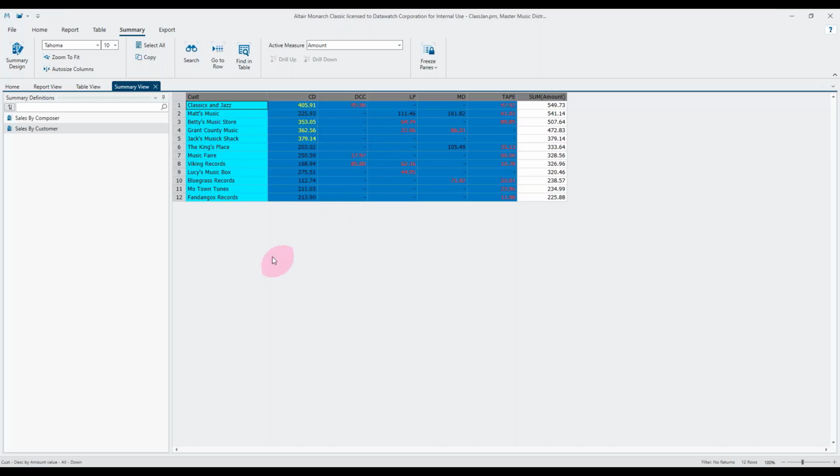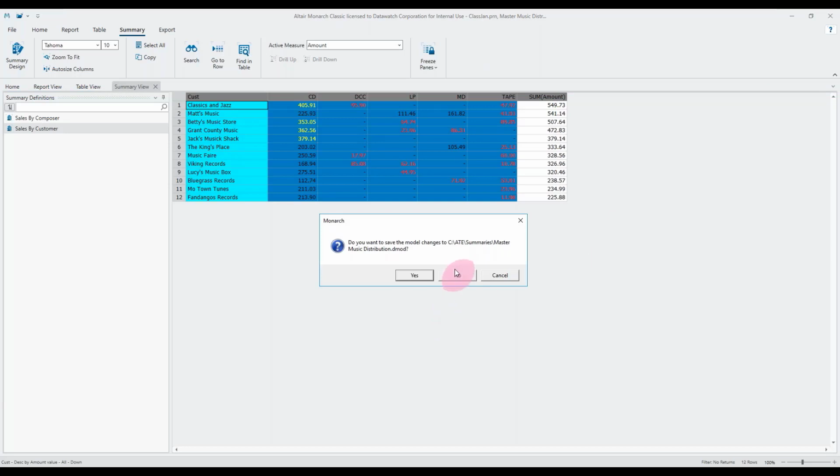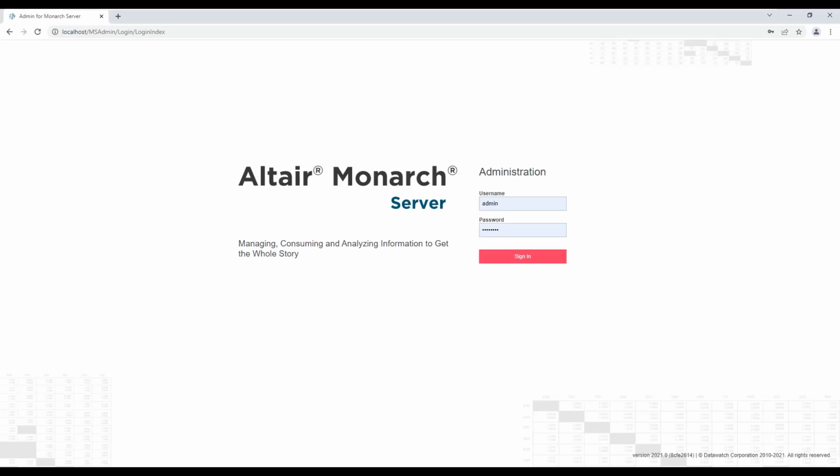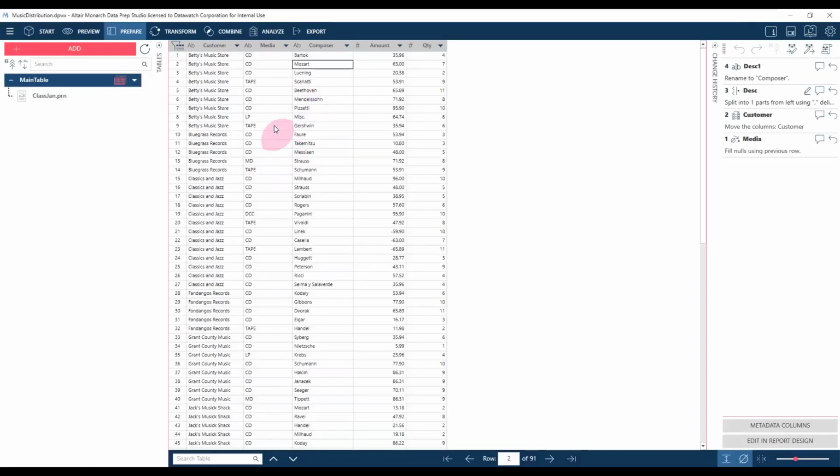So let me close down Classic and review similar options in Data Prep Studio. As I say, everything apart from the coloring is available in Data Prep Studio. So we've got a similar data set here. I think the only difference really is we don't have the description, the piece of music, but apart from that, there's nothing else going on. And again, there's no preparation work in this prepare window that's helping out from this point of view.